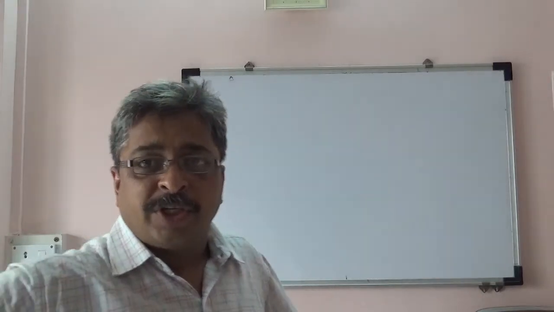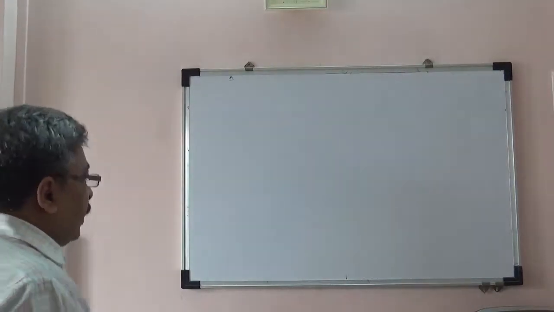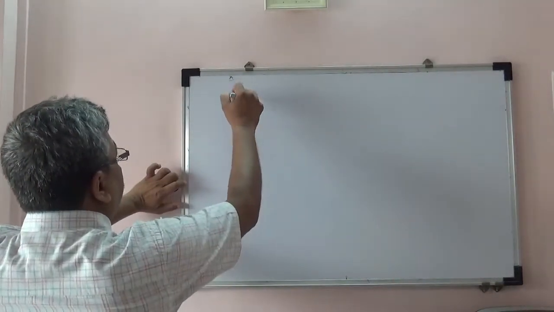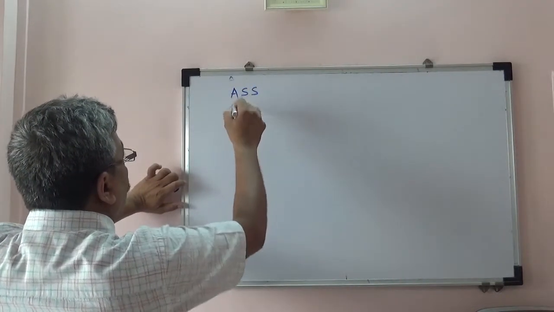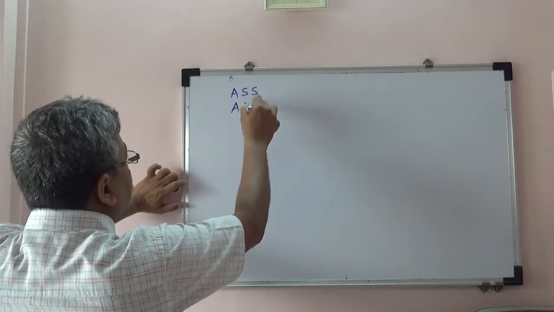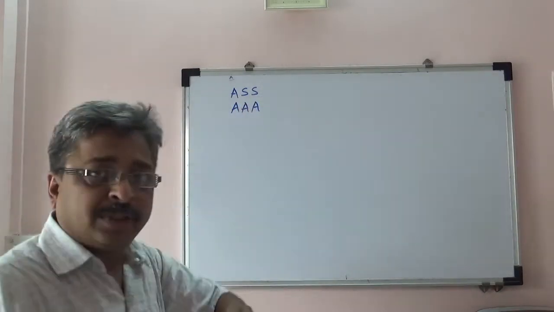Then the question comes is, why is ASS or AAA not the test of congruence?